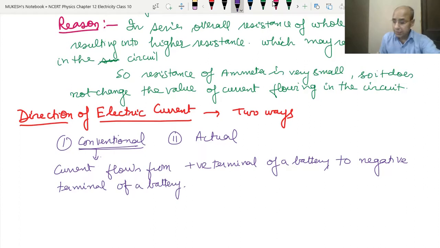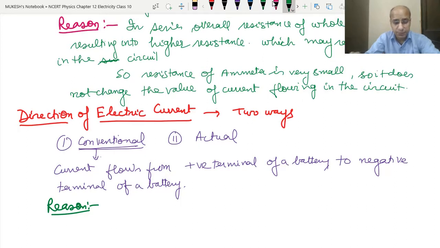Okay, clear? Now, what is the reason that we have this way of connection? Actually, when electricity was discovered, we knew that positive charges are flowing basically. So it was thought that the positive charges are flowing because the electrons were not discovered at that time.